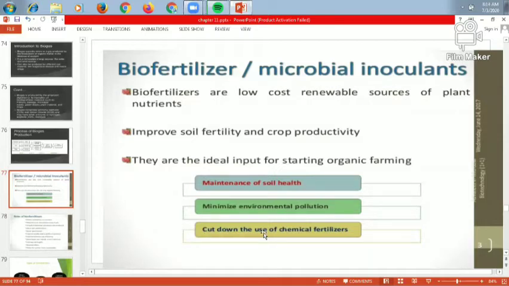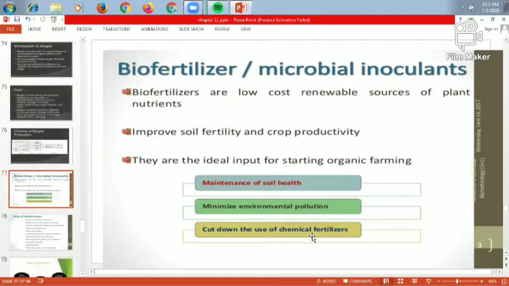Then there is cutting down of chemical fertilizers. Due to the use of biofertilizers, the use of chemical fertilizer is low. And once chemical fertilizer use is low, then eutrophication, biomagnification, and reduced soil fertility, all these problems are reduced. So it is very important. Biofertilizer is a type of renewable source of plant nutrients.